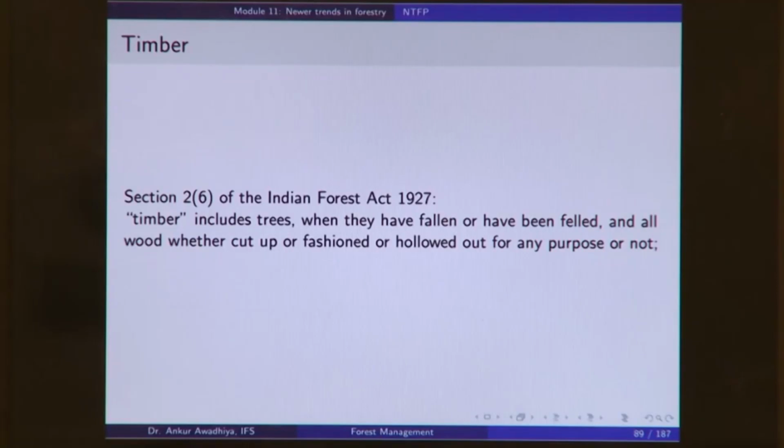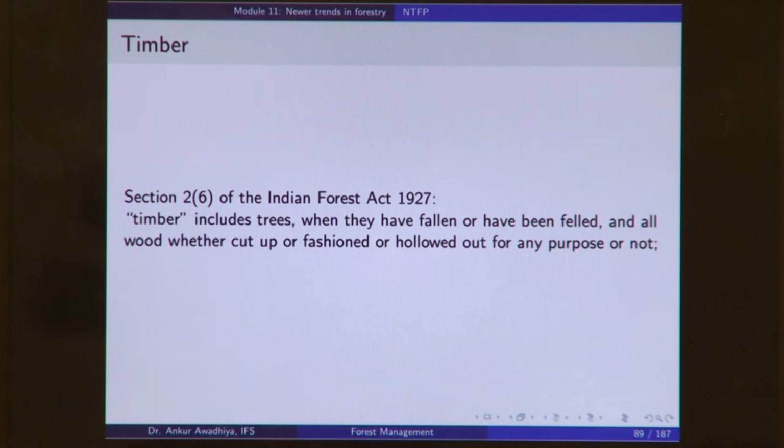So, suppose this section only said that if it is cut out for some purpose, for any purpose. In that case the person might say, oh no, I do not have a purpose, I just did it for the sake of it. So, will you stop calling it a timber? The answer is no. Which is why we need to look into these definitions in very great detail. So, all of this is timber, and when you subtract timber from the forest produce, you get the non-timber forest produce.